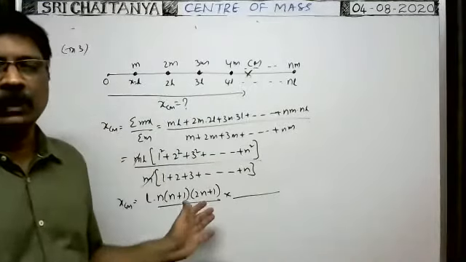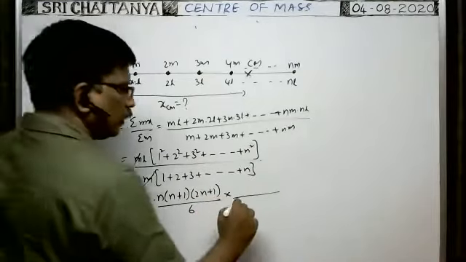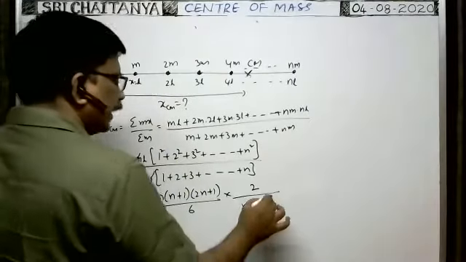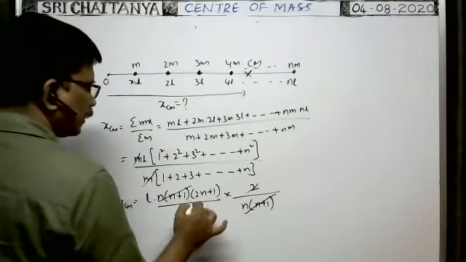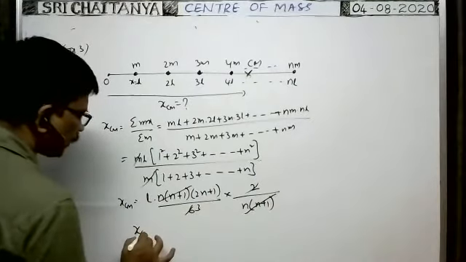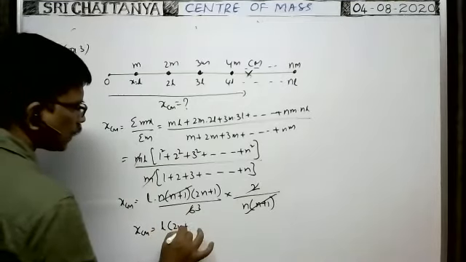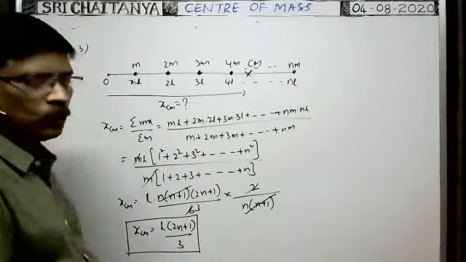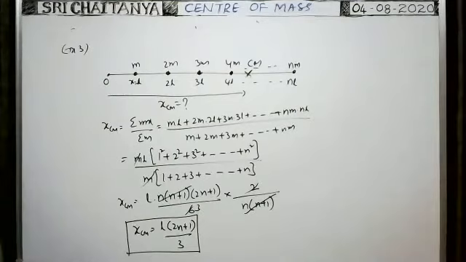In the denominator, 1 plus 2 plus 3 plus and so on n is n into n plus 1 by 2, no? n into n plus 1 by 2 means into 2. Okay. Here n into n plus 1 can be cancelled. Therefore, x coordinate of center of mass of that system is equal to L into 2n plus 1 by 3, no? L into 2n plus 1 by 3. So that is the answer. Okay. Next.